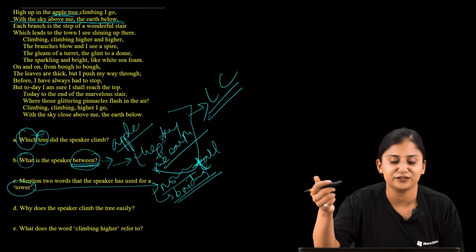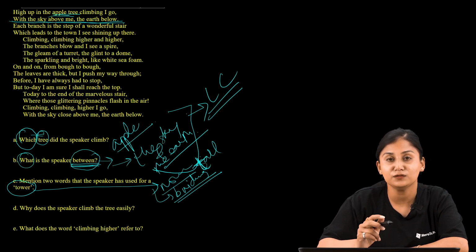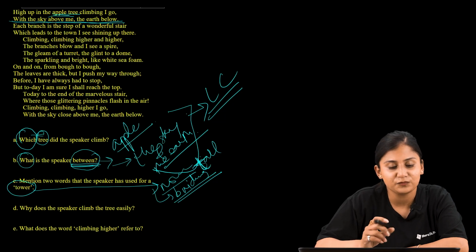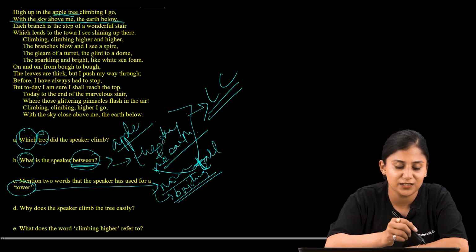Climbing higher and higher, the branches blow and I see a spire, the gleam of a torrent, the gleam to a dome, the sparkling and bright like white sea foam. Which might be the appropriate words that the speaker has used for the tower?